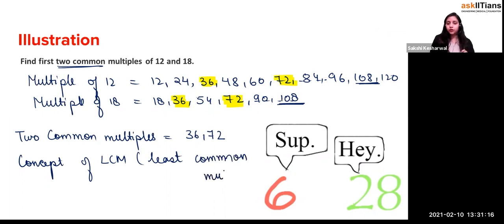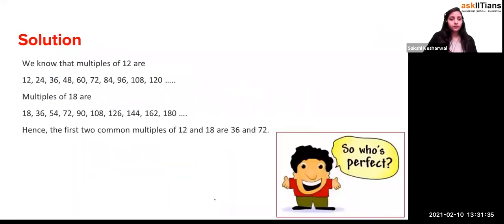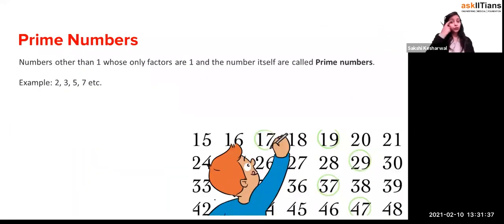It will be better that you understand over here. Least common multiple. You just wrote the common multiples. Either you write 5, you write 10, either you write any. Least means the lowest. What is the lowest over here? The lowest is 36. So if you write the multiples of 12 and multiples of 8, they are going to first meet at 36, right?